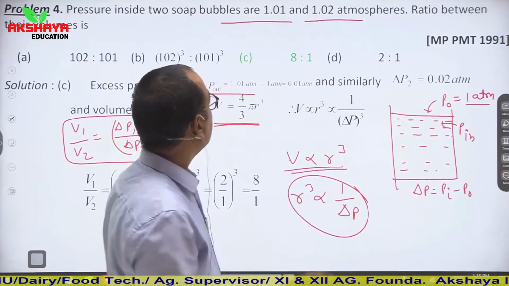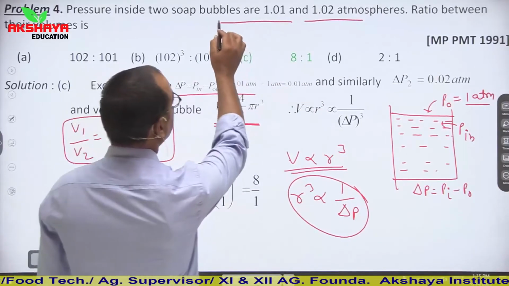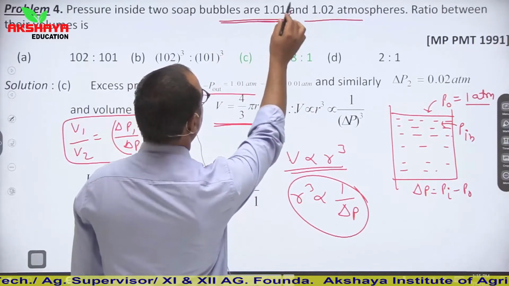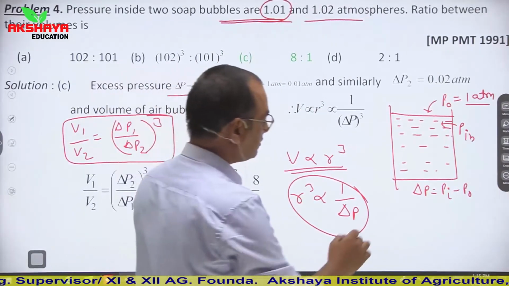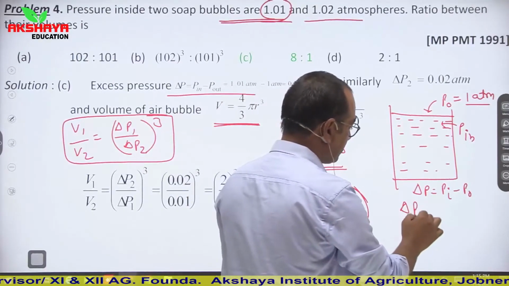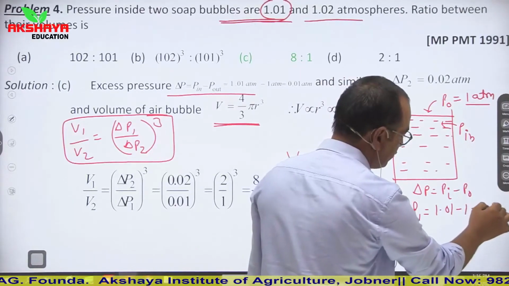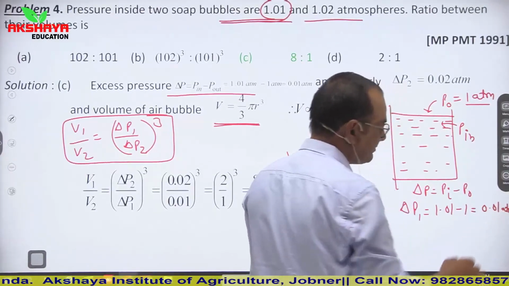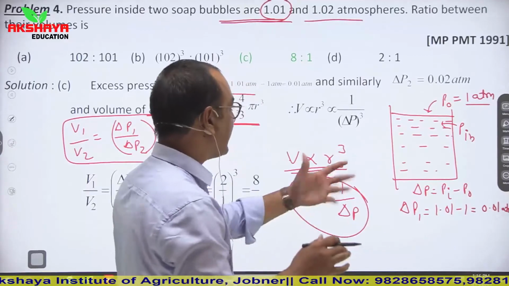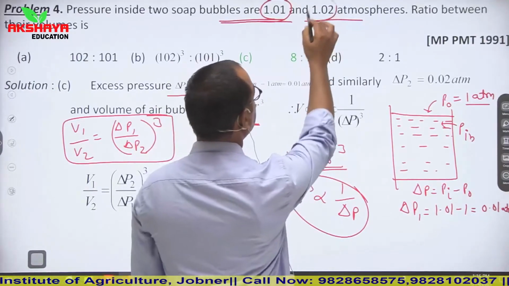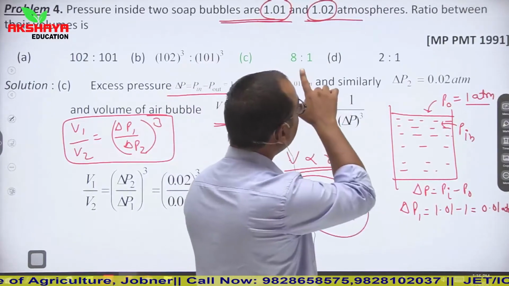So if we talk excess pressure in first case, then in first case it is 1.01. So del P1 is 1.01 minus 1. So it is 0.01 atm. atm means atmospheric pressure. And in second case, now pressure is 1.02. So this is inner pressure.